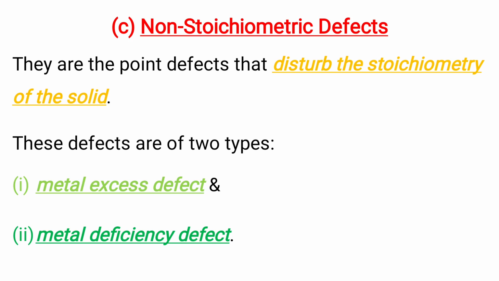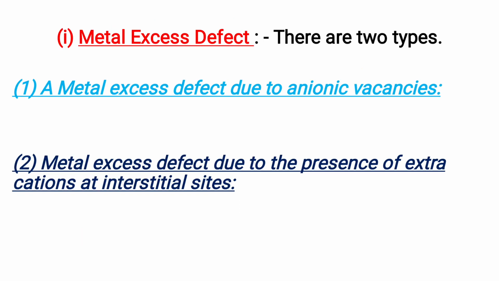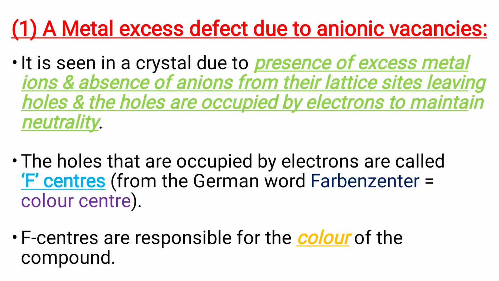Okay, the third type of defects are non-stoichiometric defects. These are the point defects which disturb the stoichiometry of the solid. Again, there are two types: metal excess defects and metal deficiency defects. In metal excess defects, again there are two types: a metal excess defect due to anionic vacancies, and second, a metal excess defect due to the presence of extra cations at interstitial sites. Let us discuss the metal excess defect due to anionic vacancies.